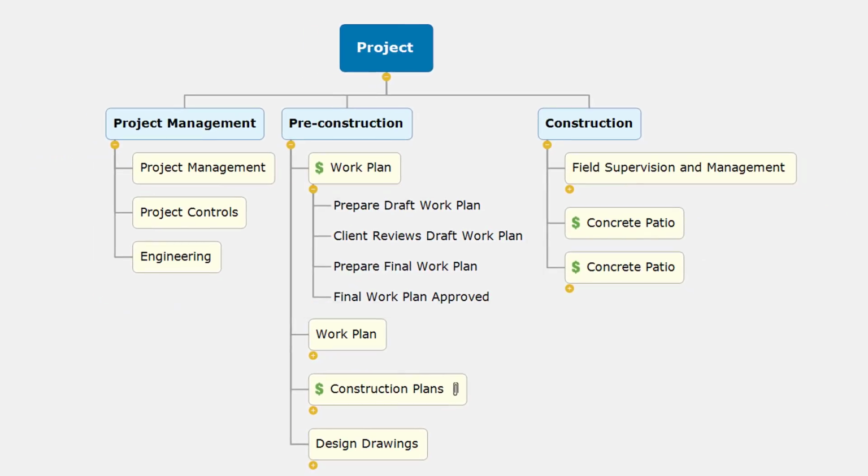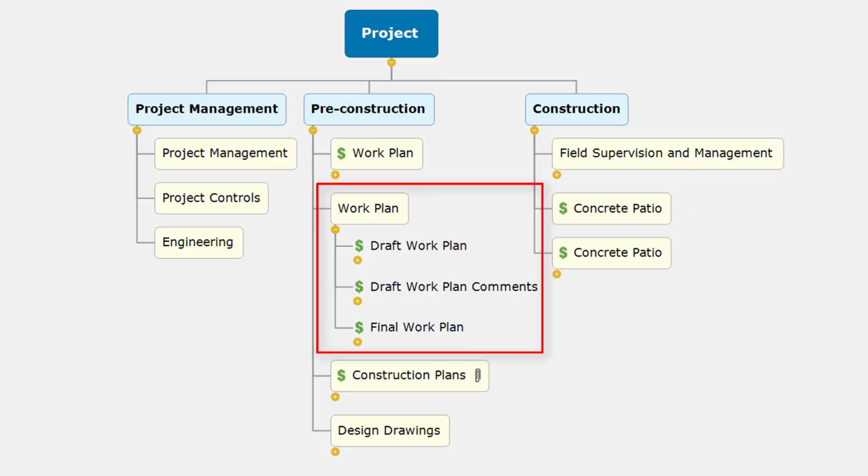Our work package is the work plan, and we've decomposed the activities into action words on how we're going to prepare the work plan. And in this approach, you have a better chance of capturing all of the durations associated with the process of creating the work plan. For example, you have prepare draft work plan, then the client will review the draft work plan, you'll then prepare the final work plan, and then this is a milestone, the final work plan is approved. You can see that this is a better approach because you can add duration to both the draft, the client reviews, and then the final work plan.